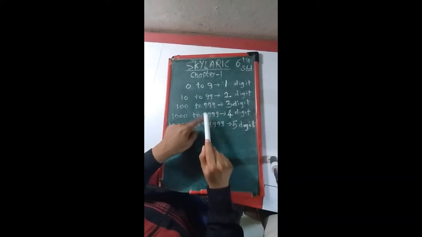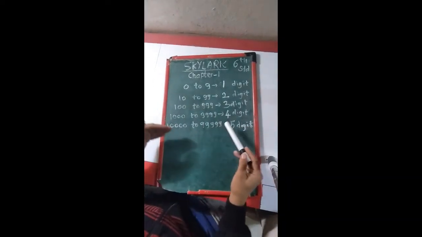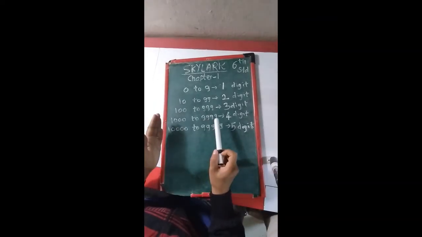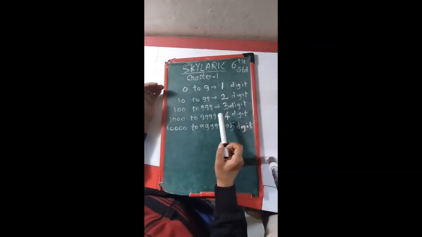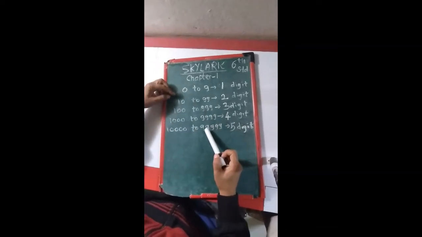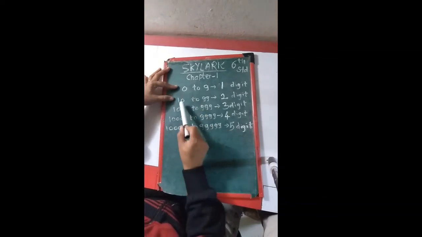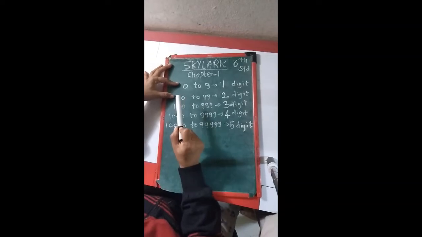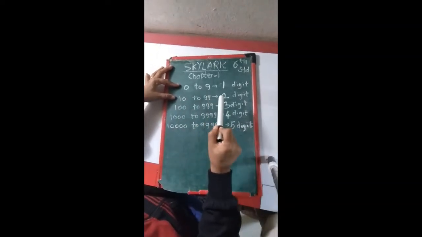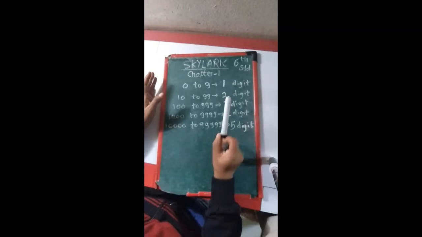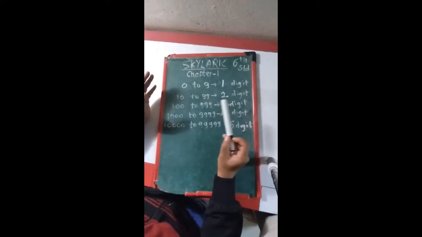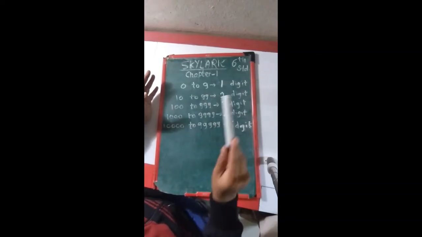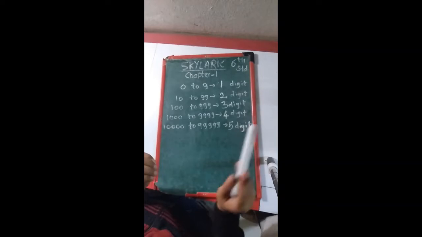9999 is the biggest 4-digit number. Likewise, you can add up to the 5-digit, 6-digit, 7-digit. Here I want to give you the hint that whenever the 0 comes and you add 1 to the zeros, that will be the smallest number, and 999, these are the biggest numbers. So if the question is asked as 4-digit greatest number, the greatest number 9 you know. So 9999 is the 4-digit number, so that is the biggest number.